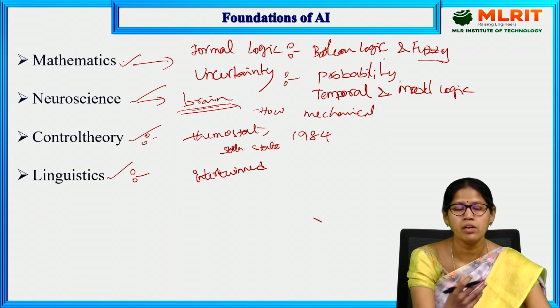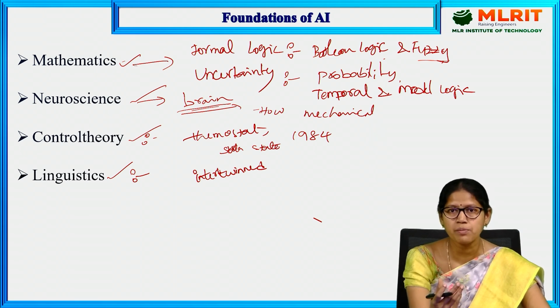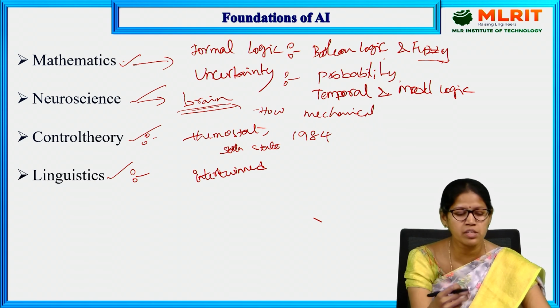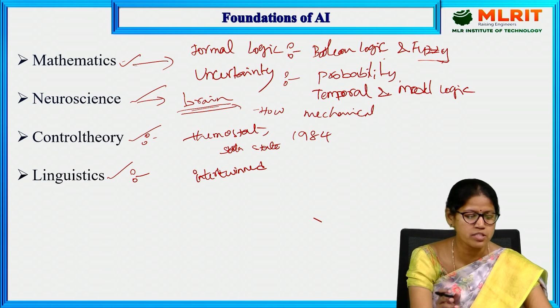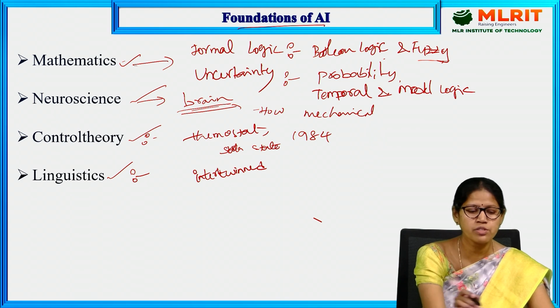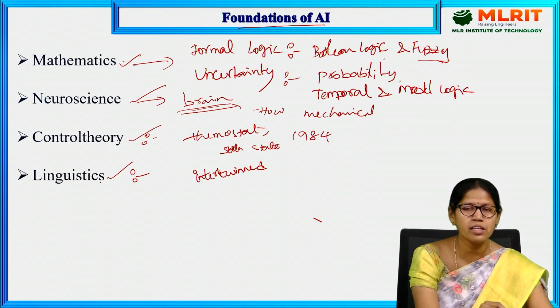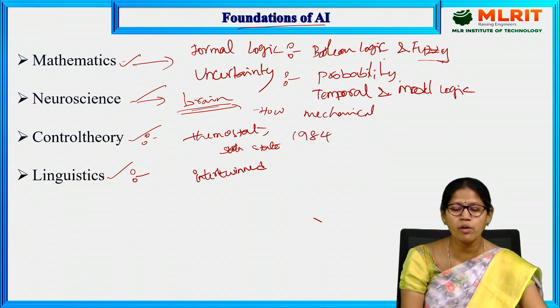If a person speaks something, then only can we understand how much intelligence he has. Without his expression, without him exhibiting something, we can't analyze who he is, what he is. So mathematics, neuroscience, control theory, and linguistics are the basic foundations of AI.